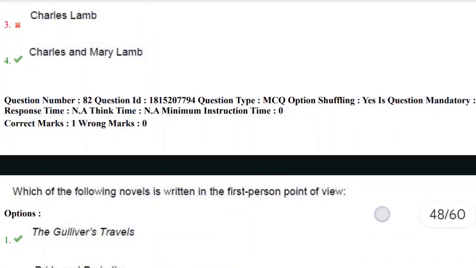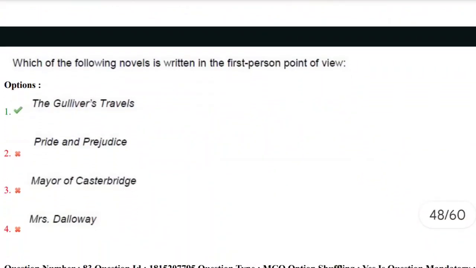Let's move towards the next question, 82nd question. Which of the following novels is written in the first person point of view? Gulliver's Travels, Pride and Prejudice, Mayor of Casterbridge, and Mrs. Dalloway. The correct answer here is Gulliver's Travels. First person point of view is when one person narrates the complete story, the complete novel.